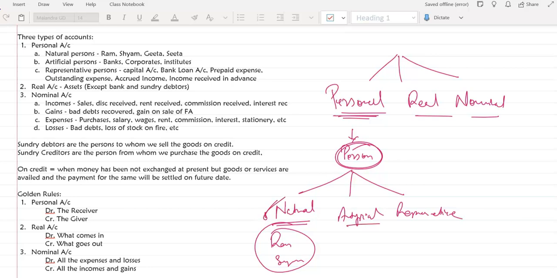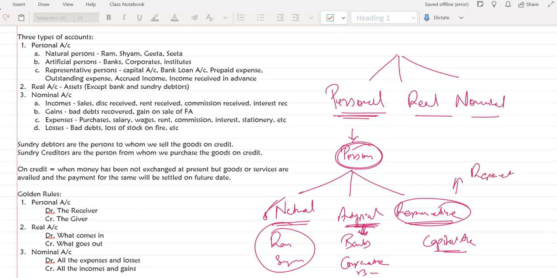Natural person. Artificial: banks. Apart from banks, any corporates, companies, businesses, all these are artificial persons, because they are not natural persons but they have a separate legal entity, so therefore they are artificial persons. The last one is the representative. The most common is the capital account. As the name says, a representative personal account represents some other person. Even a bank loan account is representative, because it represents the loan taken from a bank.